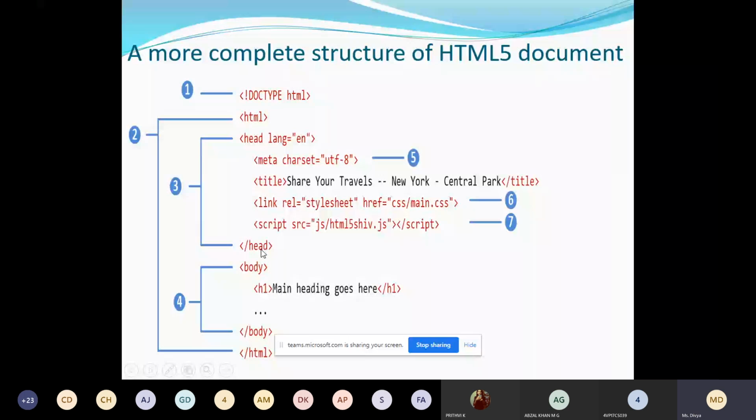Here in the head opening tag, we have used an attribute. This is an attribute name. In short, we have written lang, LANG stands for language, equal to, and the value of the attribute is EN. EN tells it is the English language. In which language should the browser display the document? EN stands for English. We are telling the browser to display the website in English.